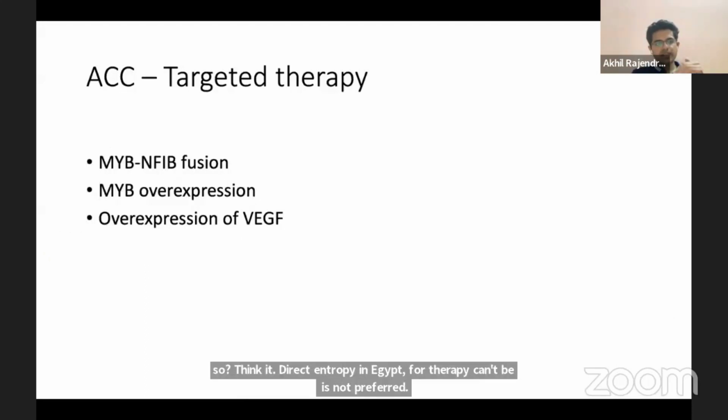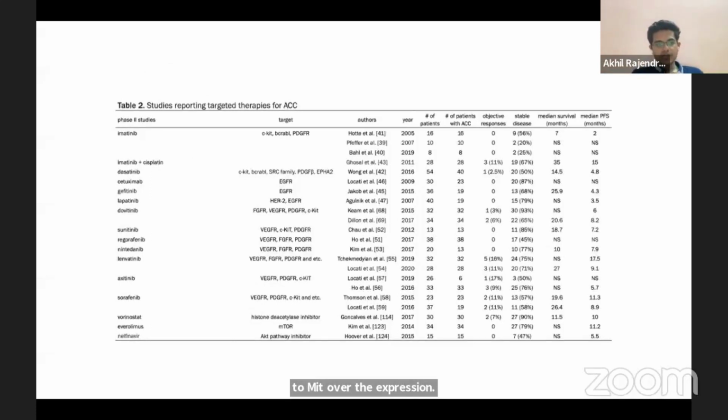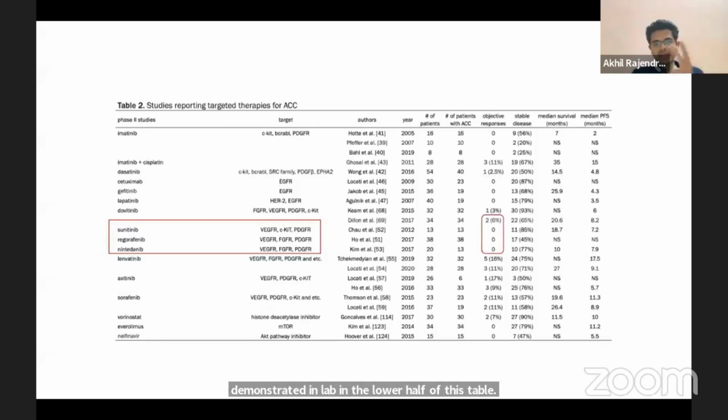Now, I had mentioned regarding fusion in the adenoid cystic carcinoma, which is MYB-NFIB fusion. This leads to MYB overexpression, and this actually, in fact, leads to overexpression of VEGF. So people looked into targeting VEGF. So that is demonstrated in the lower half of this table. So use of sunitinib, regorafenib, nintedanib again resulted in very poor objective response rates.